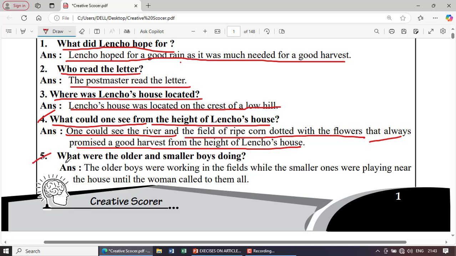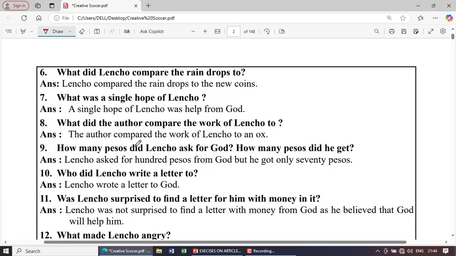Question number 5. What were the older and smaller boys doing? Answer, the older boys were working in the fields while the smaller ones were playing near the house until the woman called to them all.